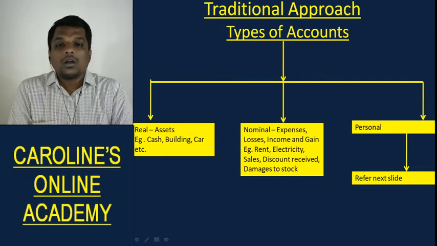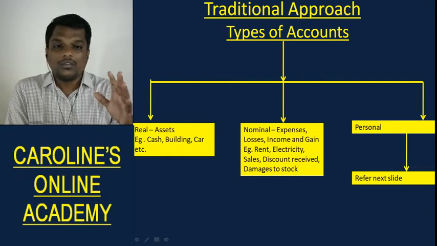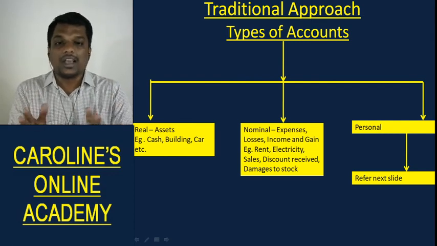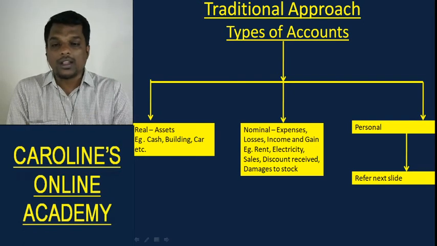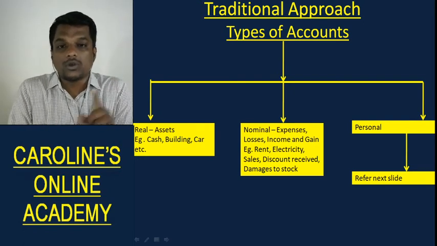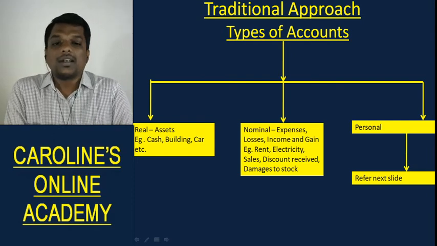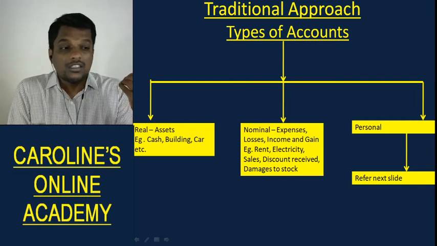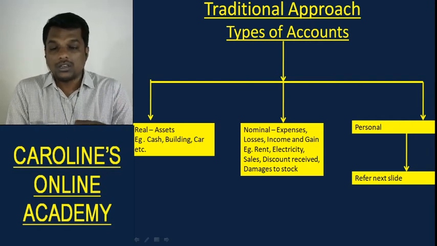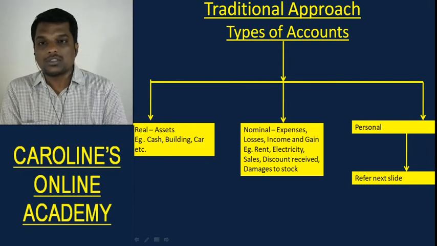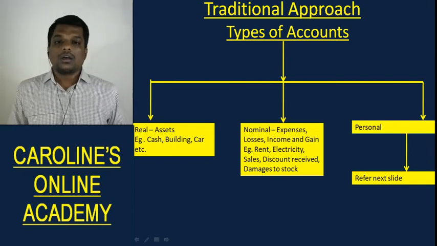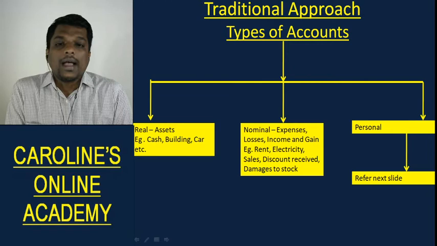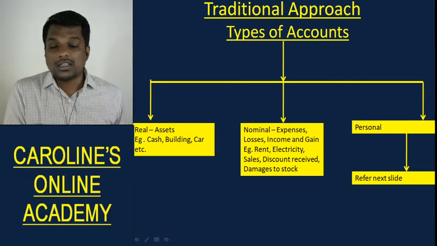If you want to test it, you can take any account and see if it fits into one of these three categories. For instance, rent account. Rent is an expense, so it will come under the nominal category. If I take Ram account, Ram is a person, so it comes under personal. Loan is something given by a person, so that comes under representative personal category. Understood?